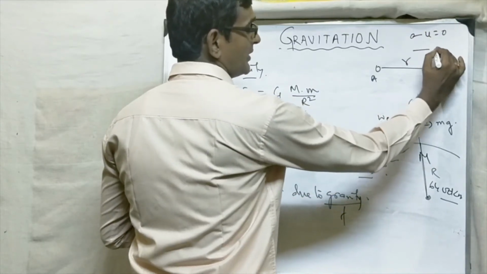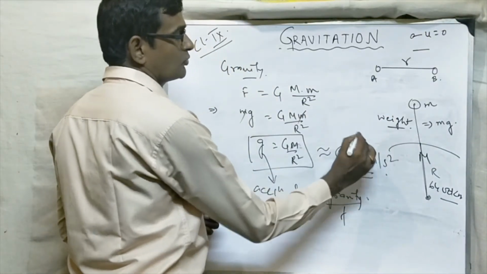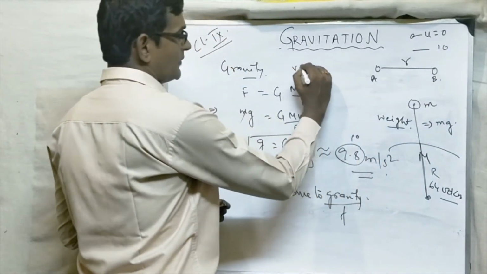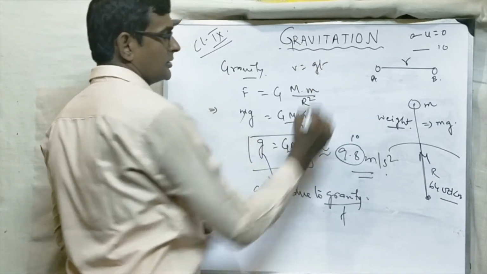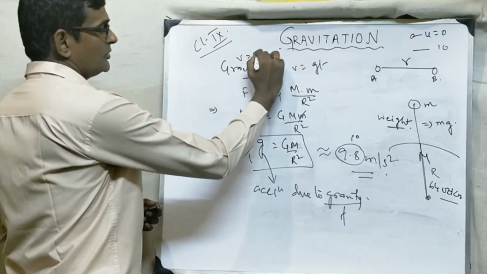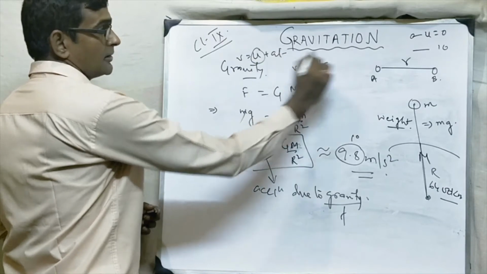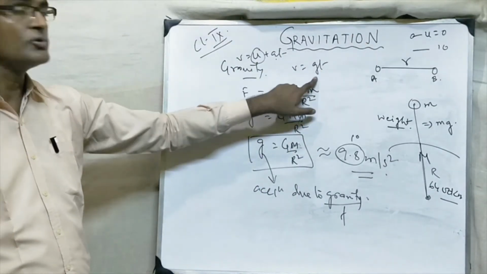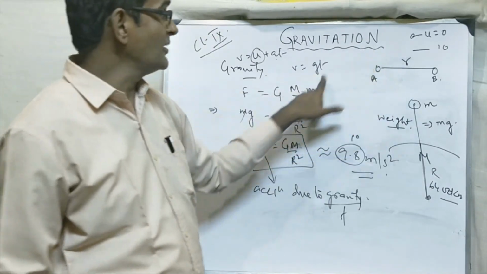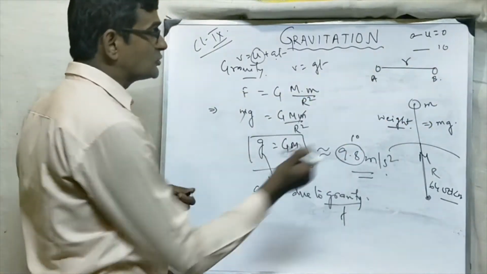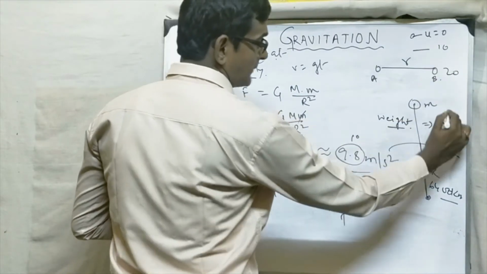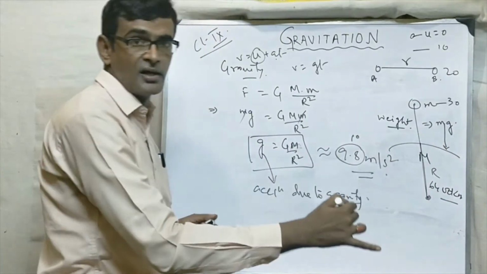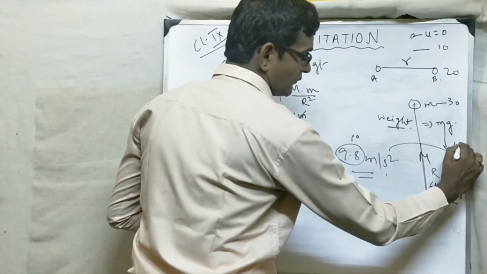Suppose the body is falling from here, its speed was u equal to 0. After 1 second, it became what? Let us take it to be 10, rounded off. How? By the formula you know, V equal to GT. How is it coming? V equal to U plus AT, U is 0 and A is G, so the formula becomes V equal to GT. So after 1 second, it will become 10. After 2 seconds, 20. After 3 seconds, 30. And finally, if it hits the earth after 4 seconds, it will become 40.